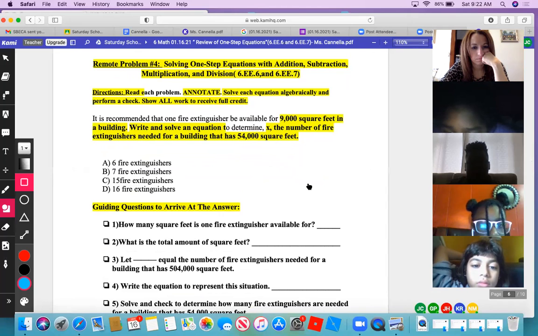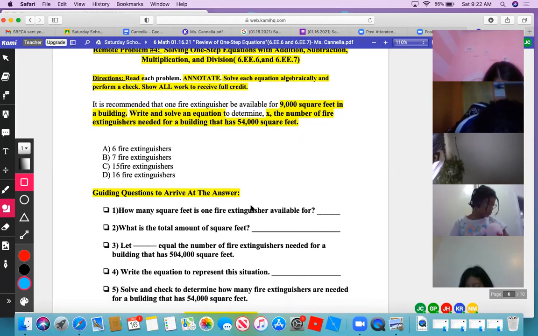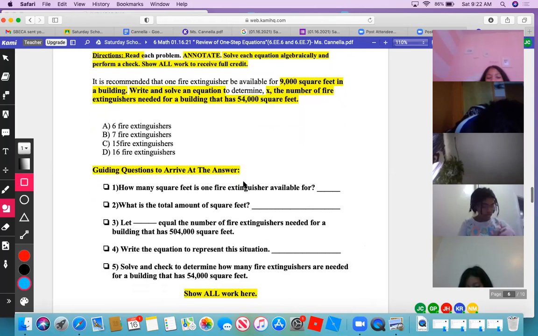It is recommended that one fire extinguisher be available for 9,000 square feet in a building. Write and solve an equation to determine X, the number of fire extinguishers needed for a building that has 54,000 square feet. Okay, read the guiding questions. Read one, tell us what to write, and then you can figure this out.